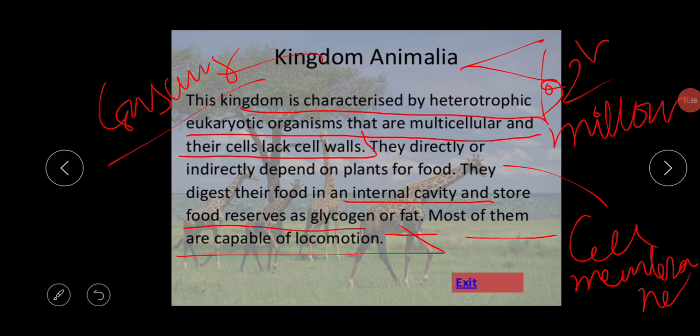So normally the kingdom Animalia is heterotrophic and eukaryotic. Why is it called a heterotrophic organism? Because they cannot make their own food, and for that reason they are dependent on plants. That's why plants are called autotrophic and animals are called heterotrophic. It has different levels or grades of organization.